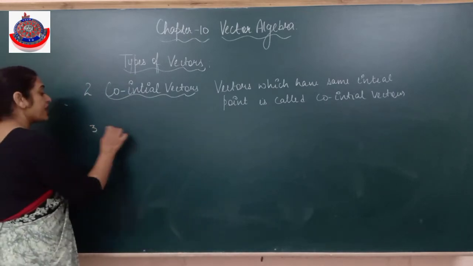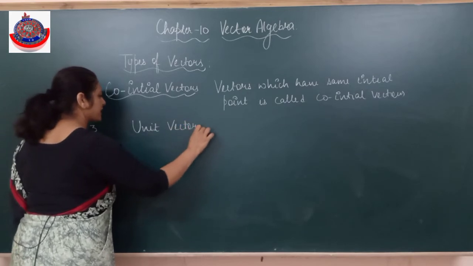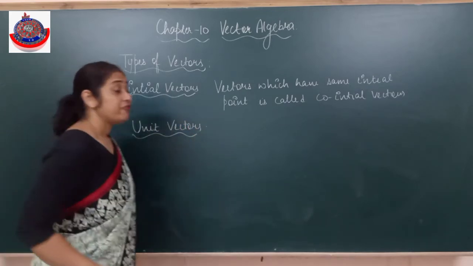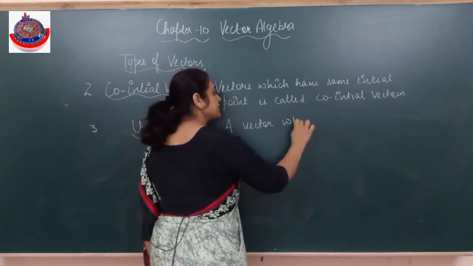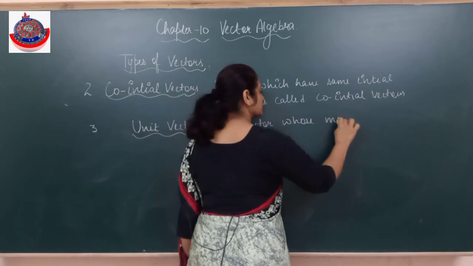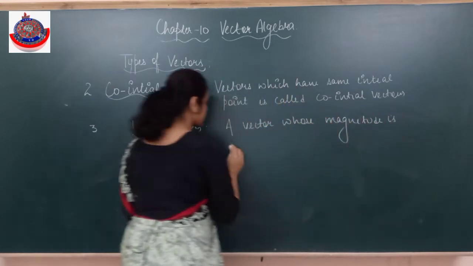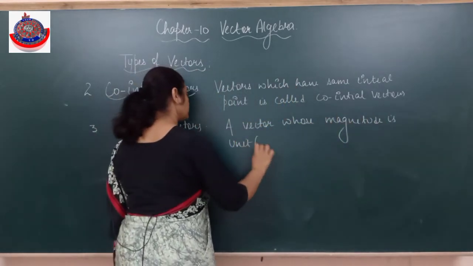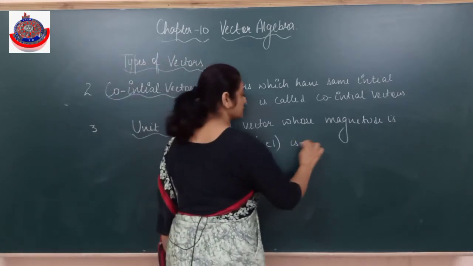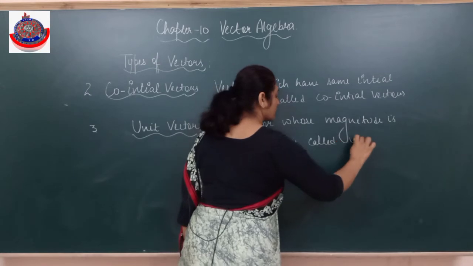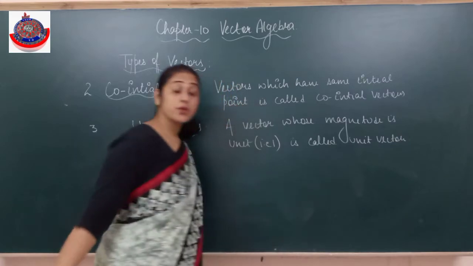Then we have the unit vector. नाम से clear नजर आ रहा है? What is a unit vector? A vector whose magnitude is 1 is called a unit vector.